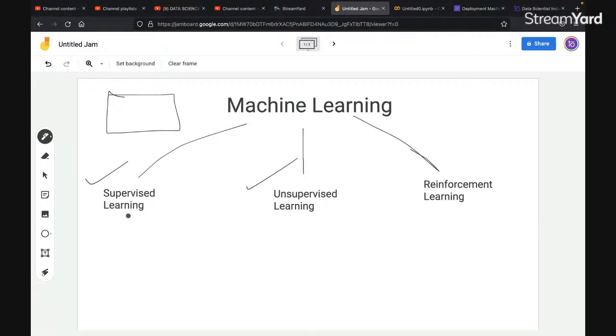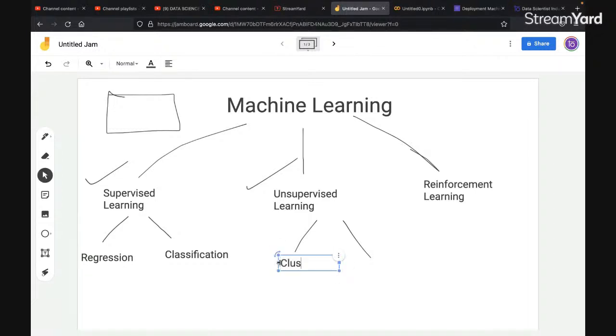Now, there are two types of supervised learning. One is your regression, okay? And another is your classification. Okay, one is your regression and another is your classification. Whereas in unsupervised learning, again you have two types. One is your clustering and another is your association.